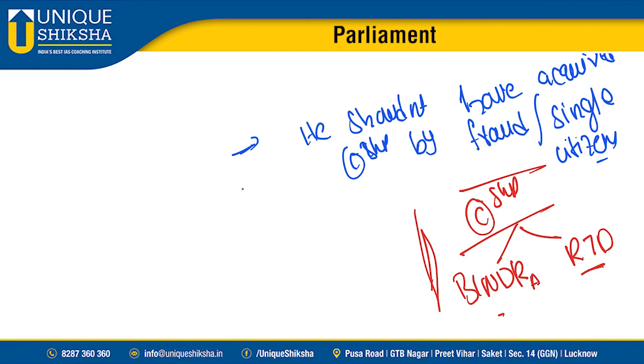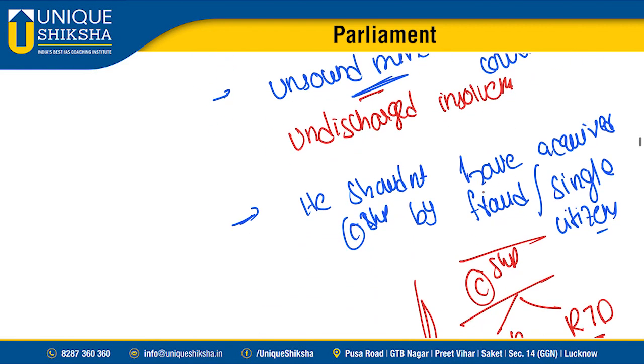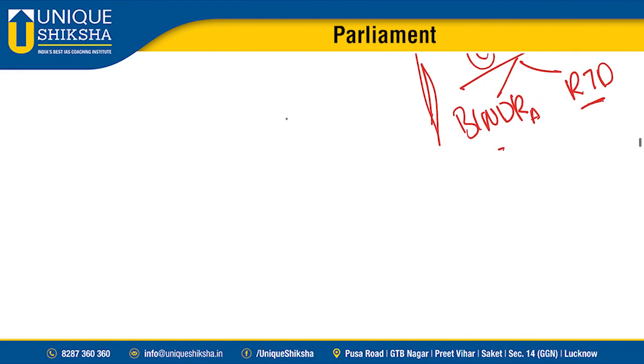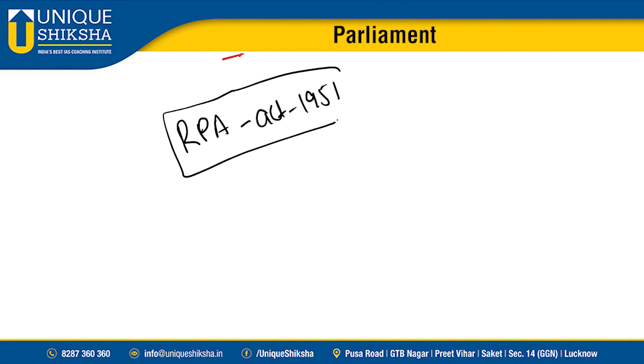So disqualification according to the constitution: he should not hold any office of profit, he should not be of unsound mind or an undischarged insolvent, he should not be bankrupt, and he shouldn't have acquired citizenship by fraud, or he should not be disqualified by any law made by parliament. So what are the laws made by parliament with regards to disqualification, sir? First, let's see the RPA Act 1951, the Representation of the People Act 1951. What are the grounds of disqualification under this?